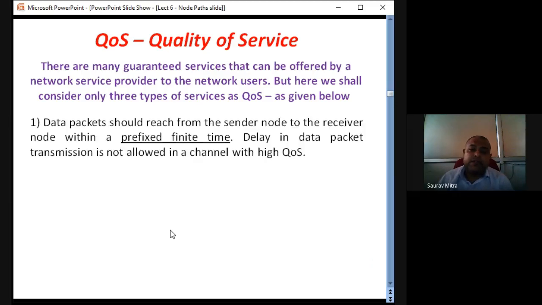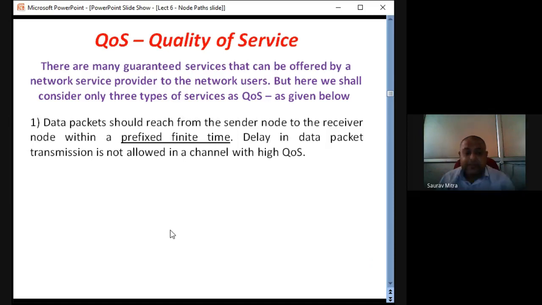Data packets should reach from the sender node to the receiver node within a prefixed finite time. So if there is a sender node and 6 or 7 intermediate router nodes, it should reach the receiver. Suppose it's a multi-hop communication with some 7 or 8 links in between. Each link takes 1 second. So let's say from the sender to the receiver, it should take a maximum of 10 seconds for the data transmission to happen. Then quality of service ensures that from the transmitter to the receiver, data is transmitted within 10 seconds.